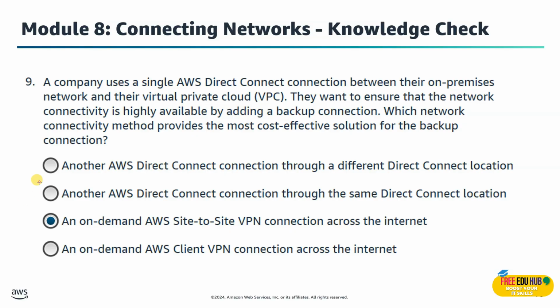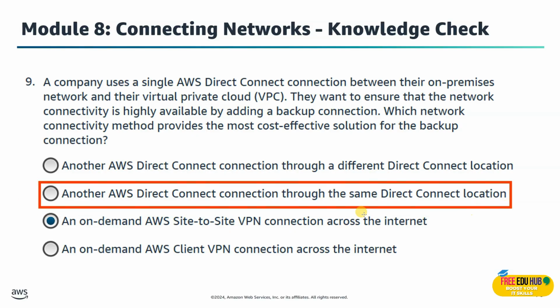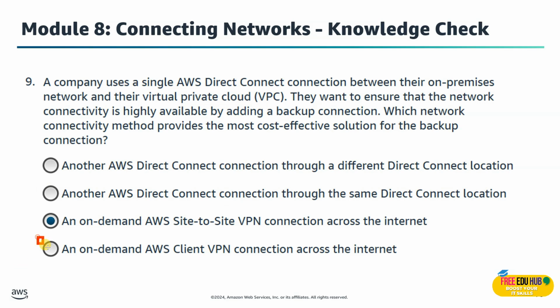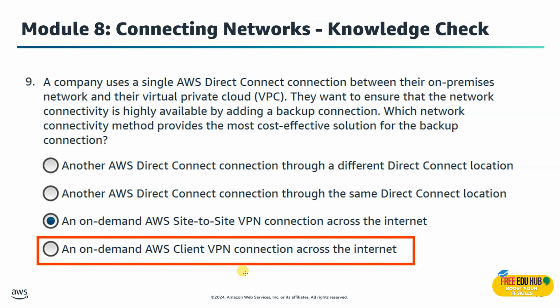The second option is another AWS Direct Connect connection through the same Direct Connect location. The reason is it's still a single point of failure. And an on-demand AWS Client VPN connection across the internet is not the right option since that's for individual users, not for site-to-site networking or connectivity.